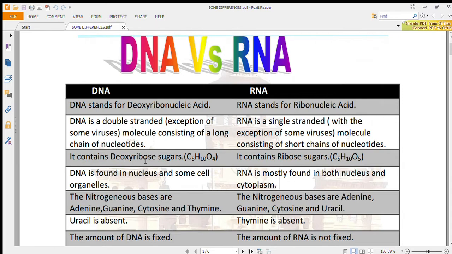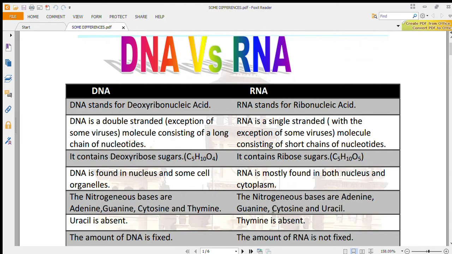DNA contains deoxyribose sugar, C5H10O4, while RNA contains ribose sugar, C5H10O5. DNA is found in the nucleus and some cell organelles, that is chloroplast and mitochondria, while RNA is mostly found in both nucleus and cytoplasm. The nitrogenous bases in DNA are adenine, guanine, cytosine, and thymine, while the nitrogenous bases are